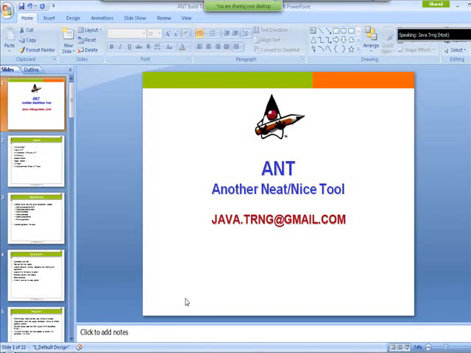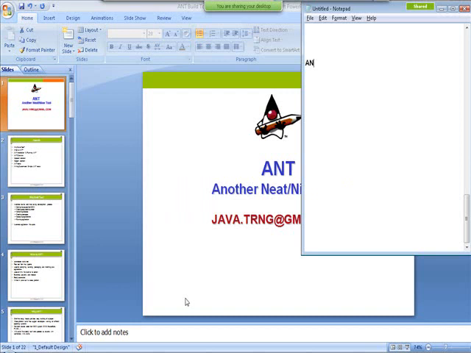Now we can learn about Ant. Ant is also called Another Neat Tool. So basically, what can we do with Ant? Ant is a build tool. It means you can build your application using Ant.